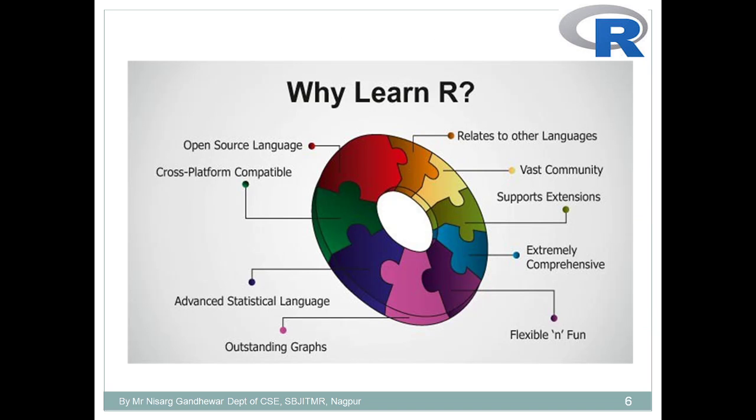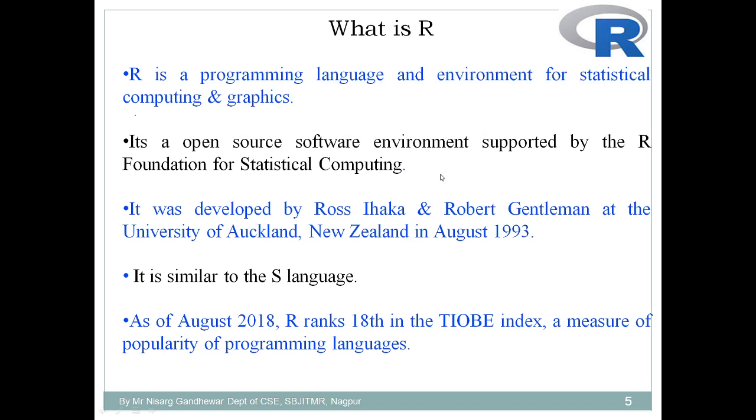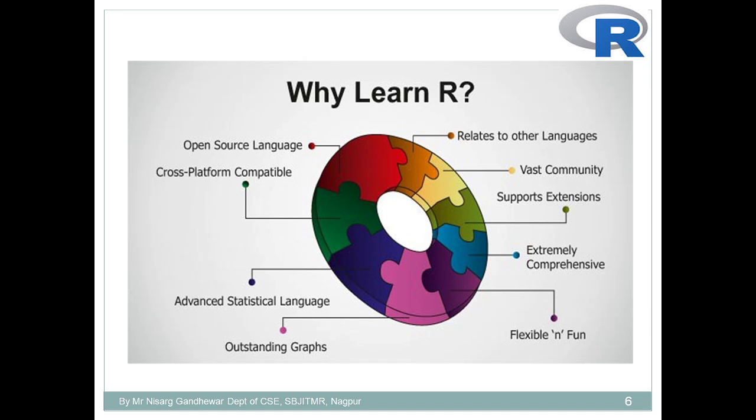Then we discuss why we need to learn R. As I told you, R was invented by two persons, and both of them were statisticians. That's why I can say R is a language which supports statistics. We already discussed in the last lecture that R was developed by statisticians and Python was developed by developers. As R is developed by statisticians, it is more suitable for statistical purposes.